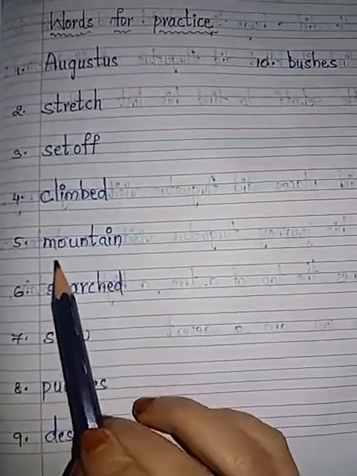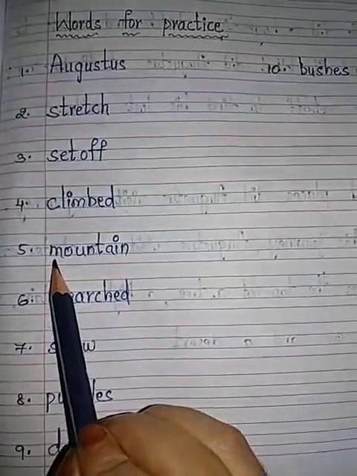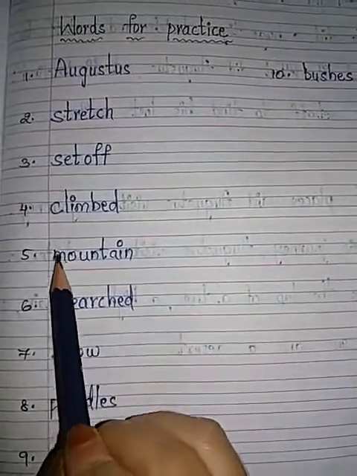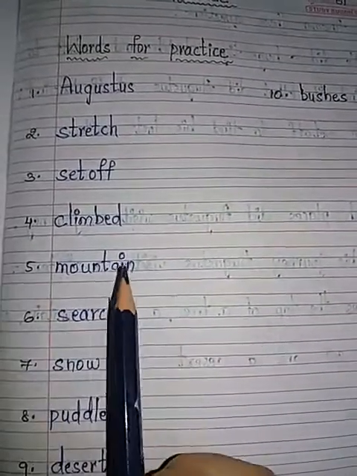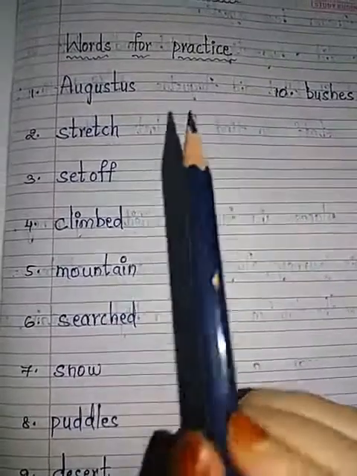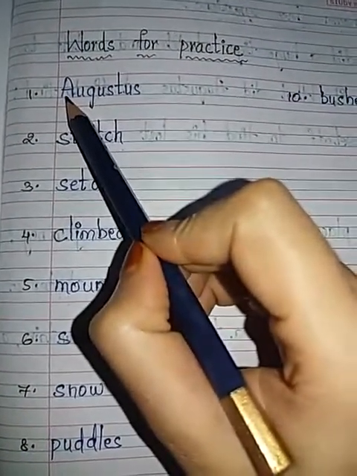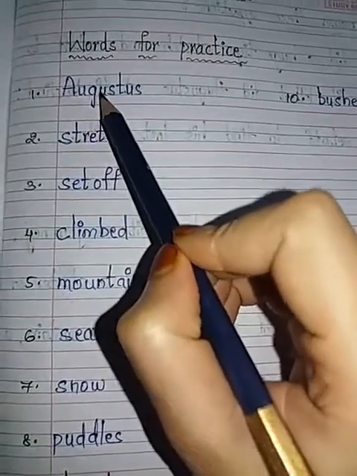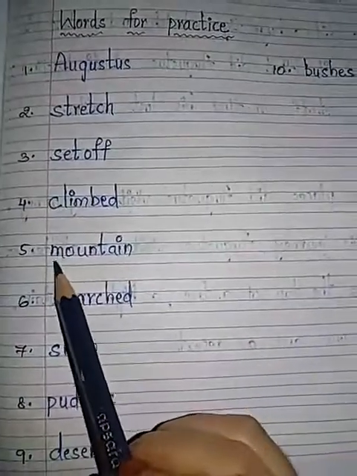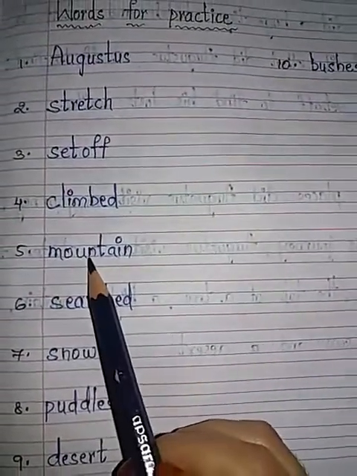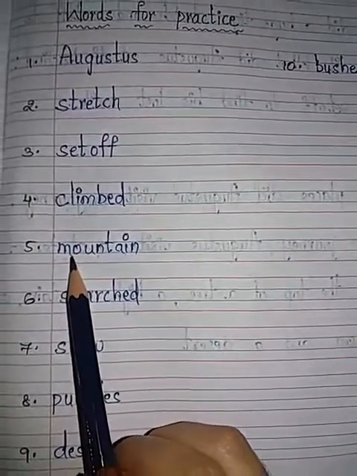M-O-U-N-T-A-I-N, mountain. Children, if I have written a small letter, you have to write a small letter only. You should not write a capital letter. Already I have explained the difference between a common noun and a proper noun. Proper noun means capital letters and a particular name of a person. That's why I have written capital A here, Augustus, the name of an animal. Here, in set off, climbed, mountain, we don't know which mountain, so that's why I have written small m here.